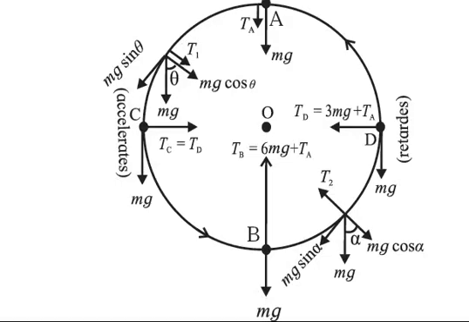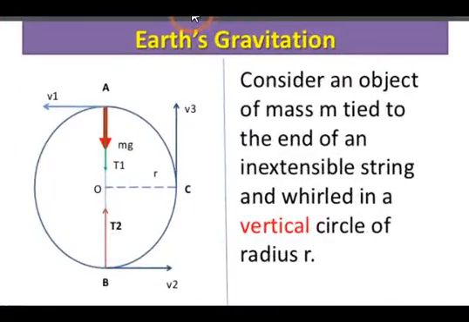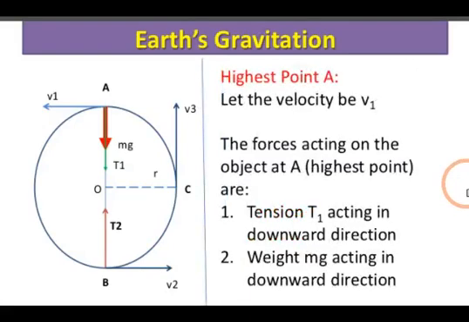Right? So we can find the derivation of that with the help of a simple diagram and derivational part. We are going to consider an object of mass m tied to the end of an inextensible string and whirled in a vertical circle of radius r.